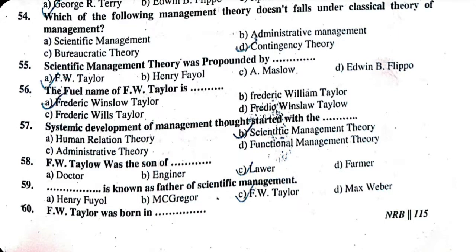54. Which of the following management theories doesn't fall under the classical theory of management? A. Scientific management theory. B. Administrative theory. C. Bureaucratic theory. D. Contingency theory. The correct answer is contingency theory.